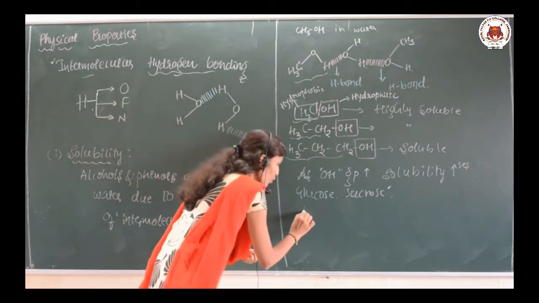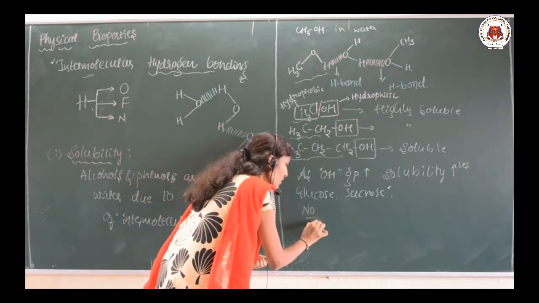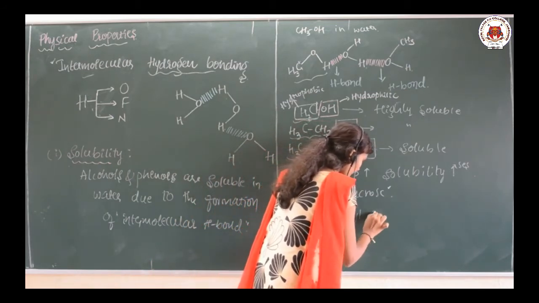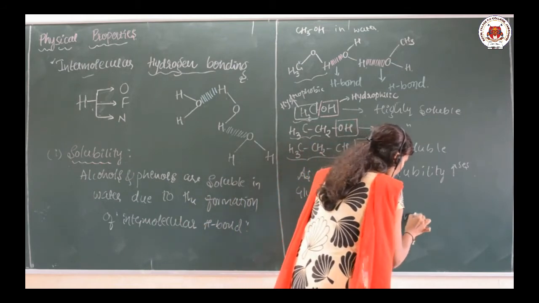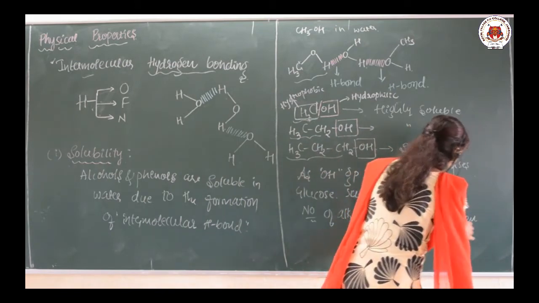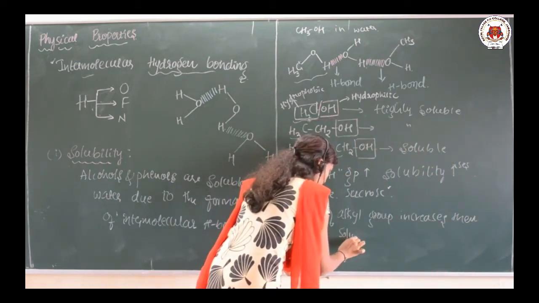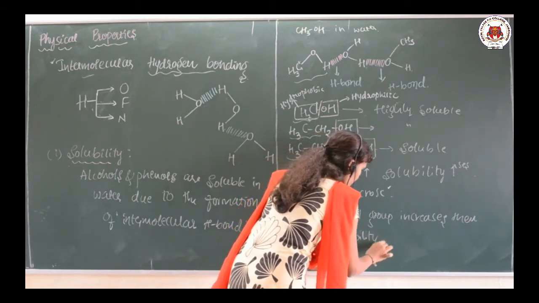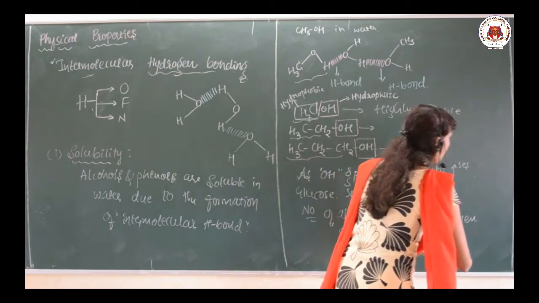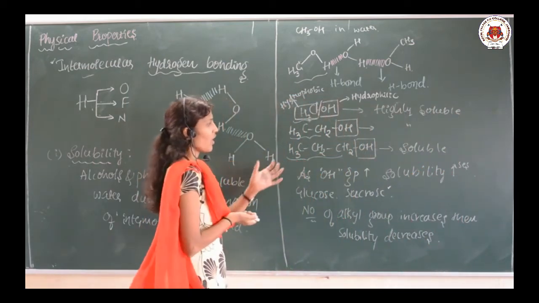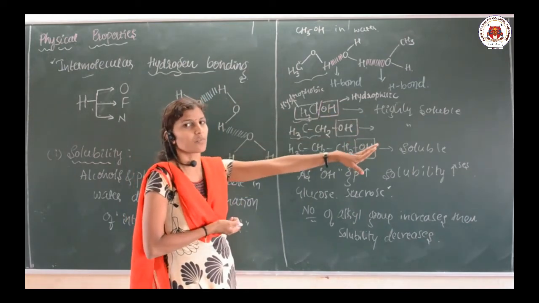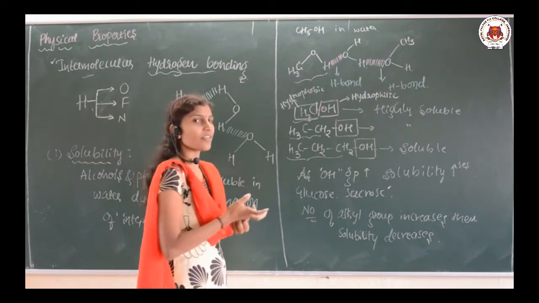As the number of alkyl groups increases, the solubility decreases, because the hydrophobic part becomes more. If only the hydrophilic part is there, it can dissolve to a larger extent.